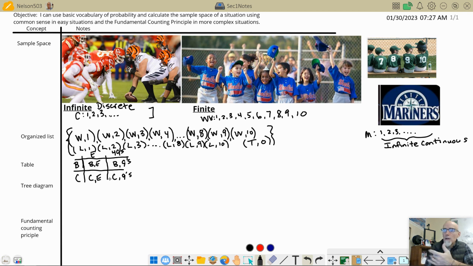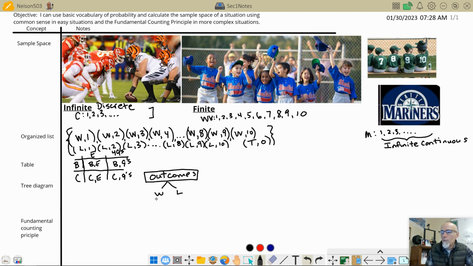All right. And then there's a tree diagram. So what does a tree diagram look like? And what are we doing here? We're just trying to count the outcomes. So what are the outcomes here, right? And so let's go back to the baseball example of the Woodland Vikings, okay? So what are the possible outcomes here? They could win, or they could lose.